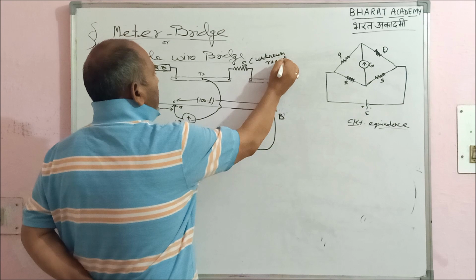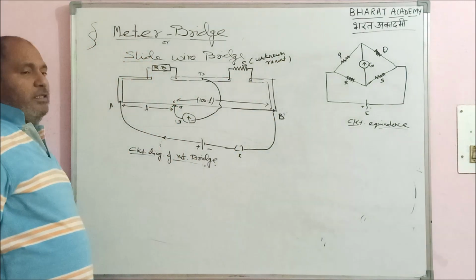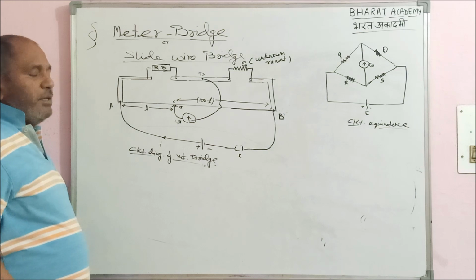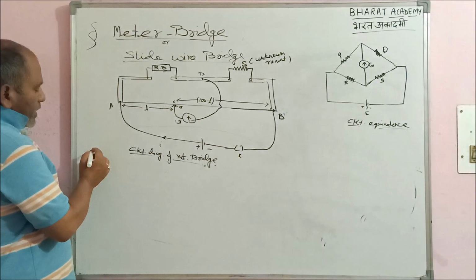So it is filling the gap, it is joining the two gaps. So that's why the bridge word is there. It is known as meter bridge. Right? This wire consists of an alloy.